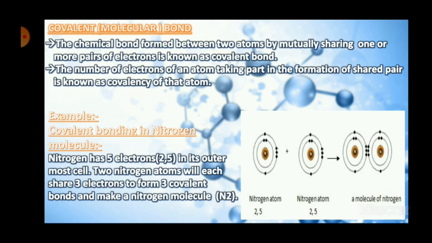Okay, so you can see here 2 nitrogen atoms will each share 3 electrons to form 3 covalent bonds and make a nitrogen molecule. In a similar way, there are many more molecules that we will take up in the next class. For now, you just need to know that there are 2 types of covalent bonds. One is polar and one is non-polar. And this concept I will clear it to you in the next video.